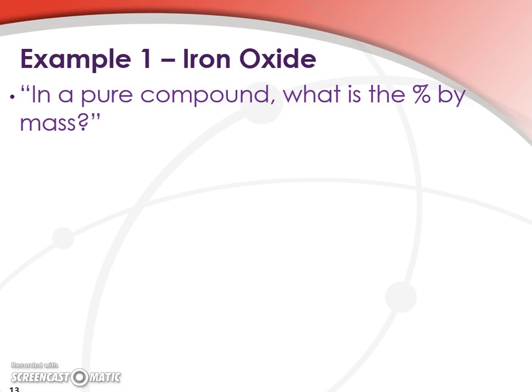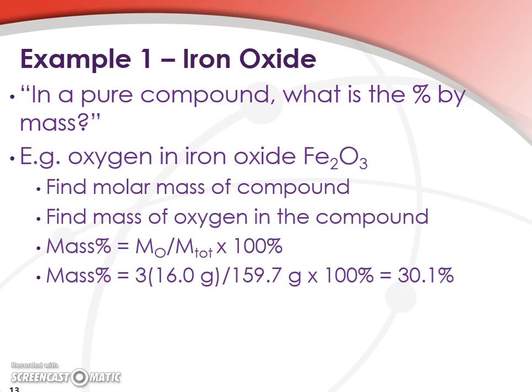Okay, so in a pure compound, what's the percent by mass? For example, oxygen in iron oxide. So the first thing we want to do is find the molar mass of the compound. Then we find the mass of oxygen in the compound, and then we divide it out. So the mass of oxygen, of course, we have to remember the coefficient 3. So multiply the molar mass of 16 for oxygen times 3 gives us 48 for the mass of oxygen in a mole of iron oxide. And the total mass, I haven't shown it, but the total mass is 159.7 grams.